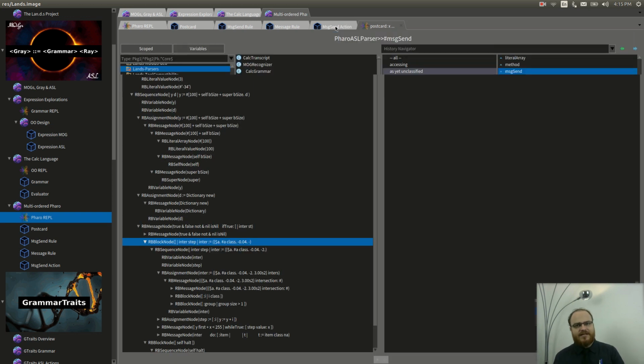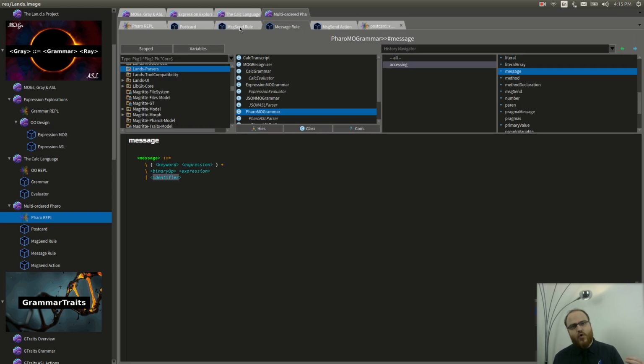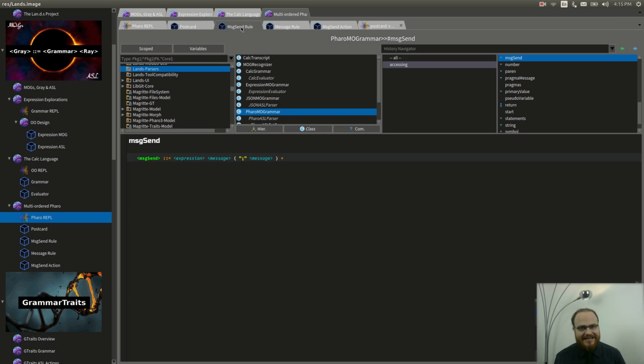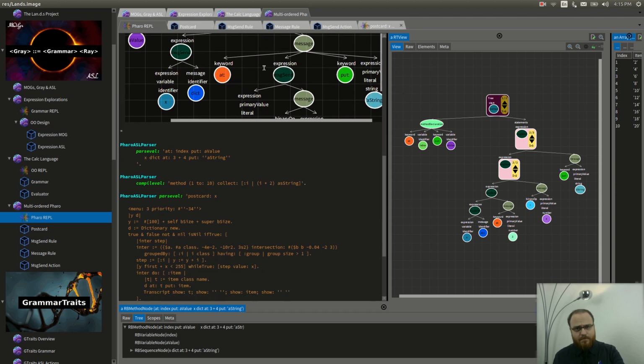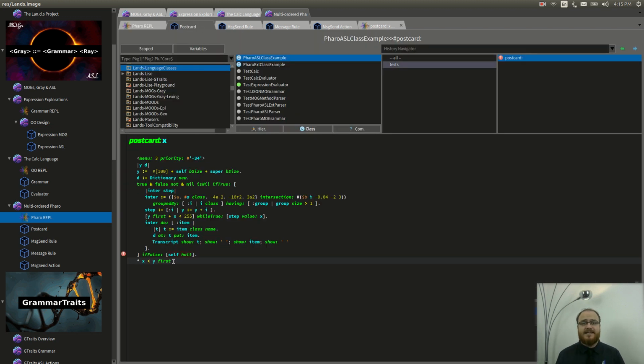This is the case, for example, for other PEG-based, context-free based, or handwritten parsers for Smalltalk, and even for the definition of the language in the ANSI standard itself. Moreover, as we did before, we can go ahead and lively explore, parse, byte compile, and syntax highlight our new Pharo parser with ease.